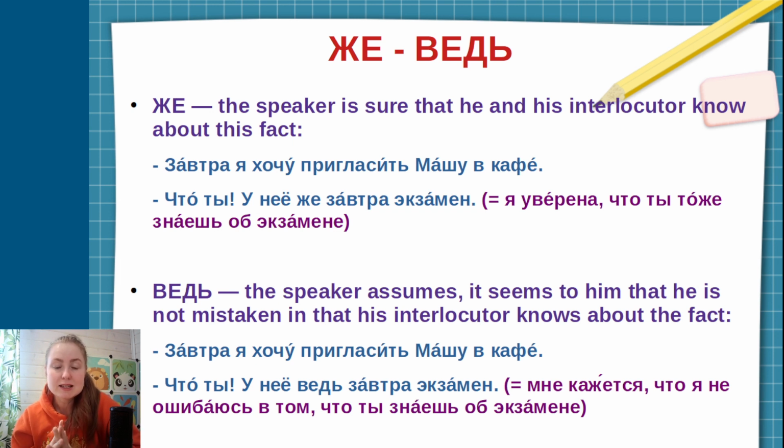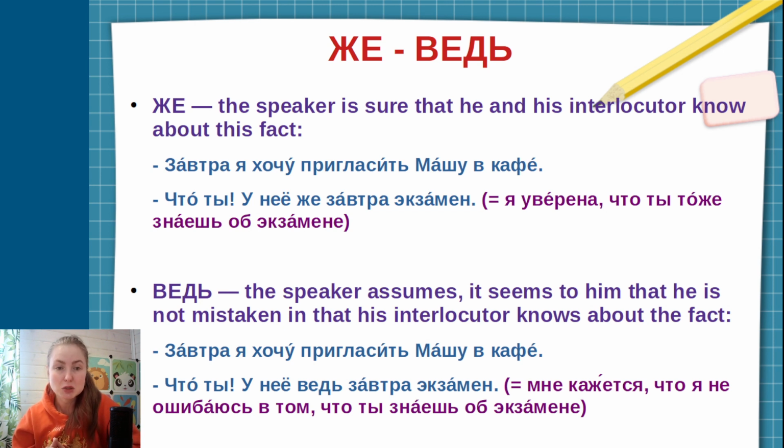Okay, and the particle ВЕДЬ, which has quite a similar meaning as ЖЕ, we use when the speaker assumes. It seems to him that he is not mistaken and that his interlocutor knows about the fact. Almost the same, frankly speaking, but you can find a very, very small difference here. So let's compare. Завтра я хочу пригласить Машу в кафе. So again, I want tomorrow to invite Masha to a cafe.